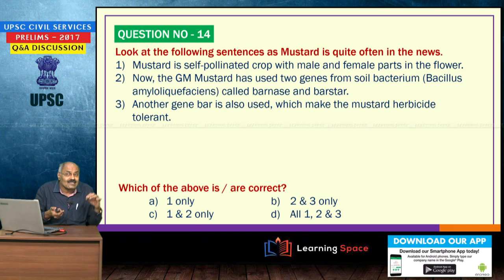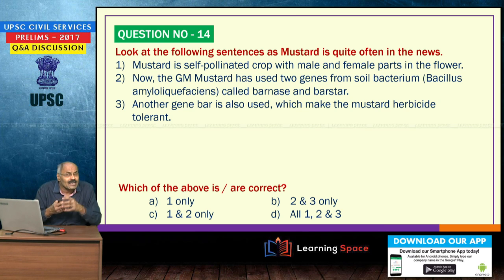Look at the following sentences. As mustard is quite often in the news. Mustard is self-pollinated crop with the male and female parts in the flower. Absolutely correct. Now, GM mustard has used 2 genes from soil bacterium called Barnase and Barstar. Please remember the names of these genes from examination perspective.